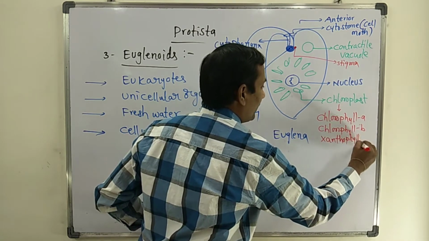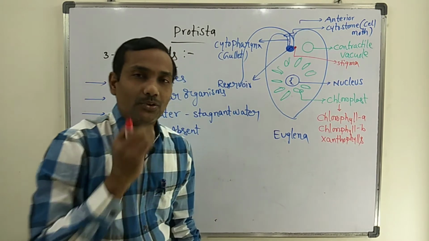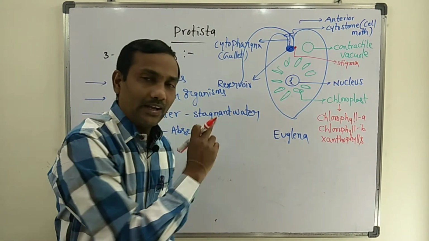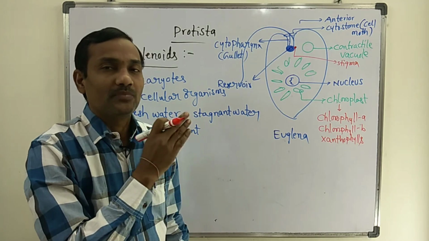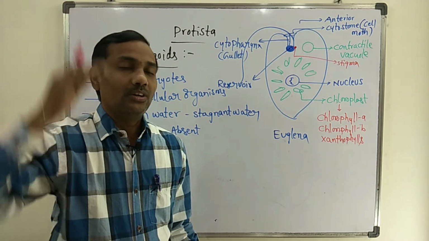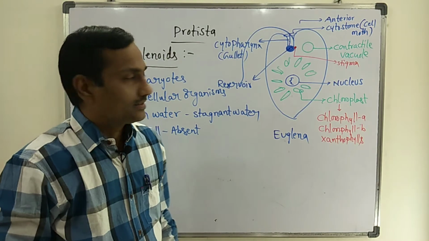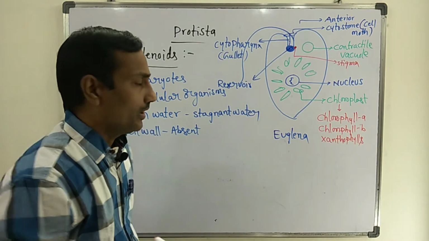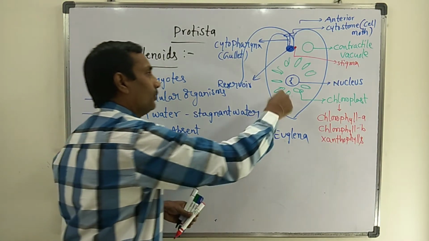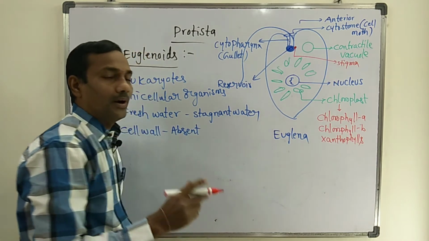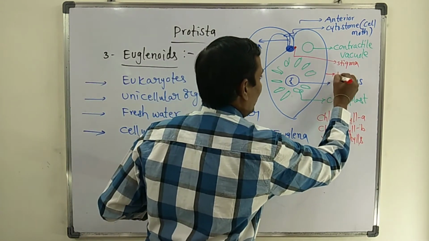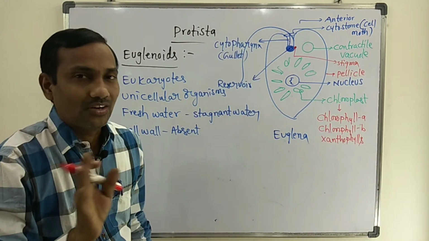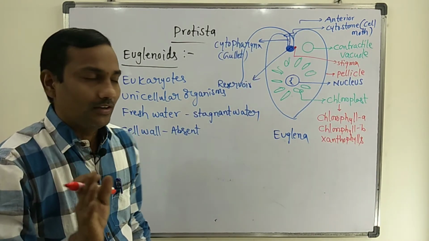So whatever pigments are found in Euglena, chlorophyll A, chlorophyll B, xanthophyll, they are equal to higher plants. But the most important point is that the entire Euglena is surrounded by a protein rich layer that is called pellicle. But they do not have a cell wall.